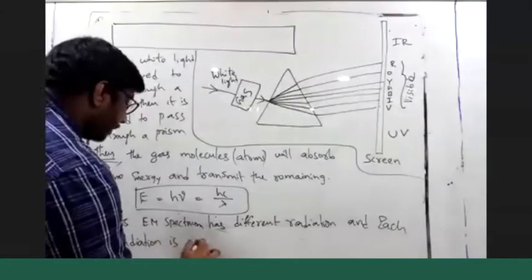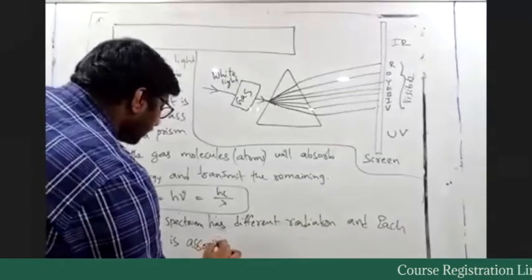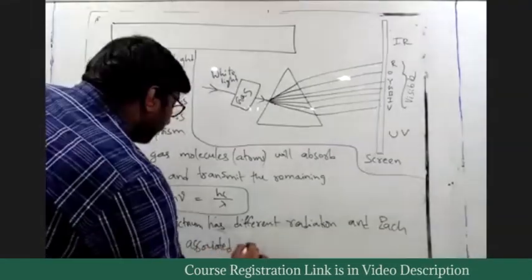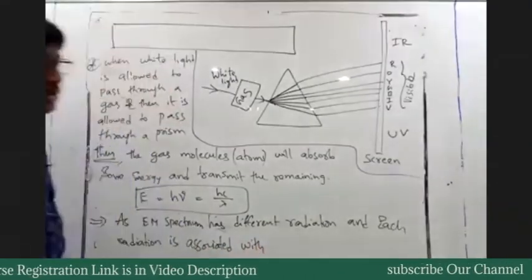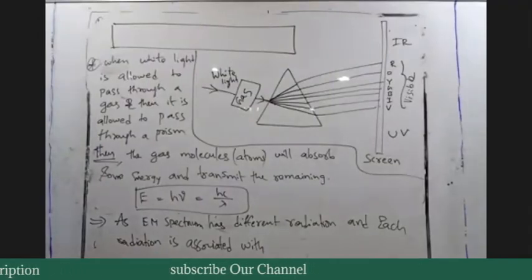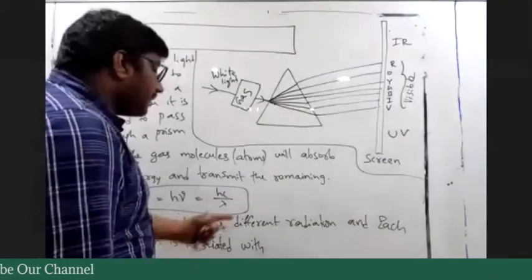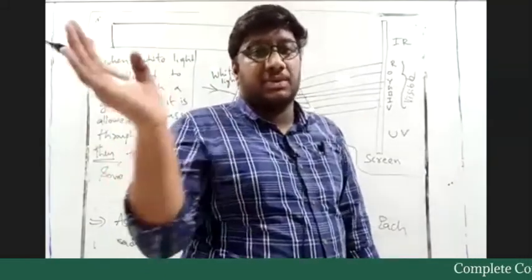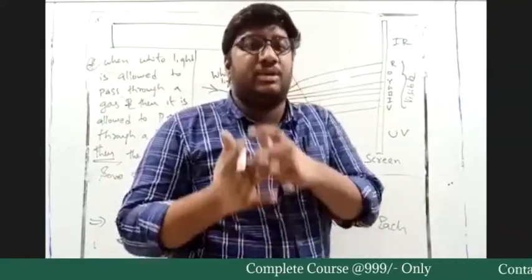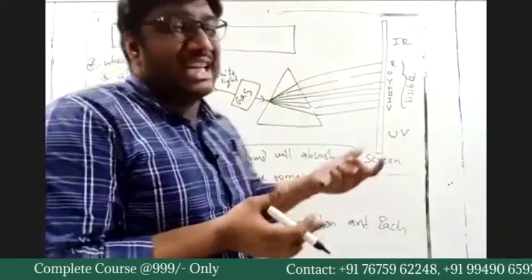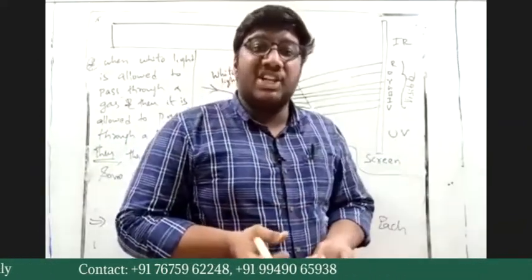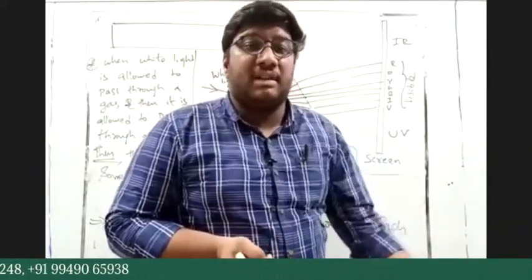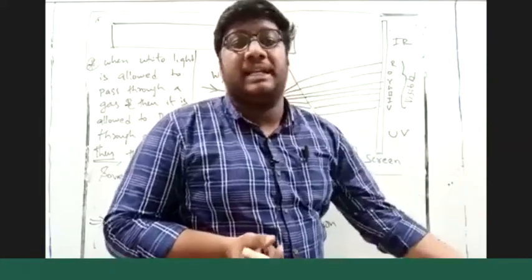Everyone note down parallelly, I'm dictating it. The electromagnetic spectrum has different radiations, from radio waves to gamma waves at the other extreme. Each radiation will have a particular energy. Each energy has a particular wavelength. Each wavelength signifies a particular color.